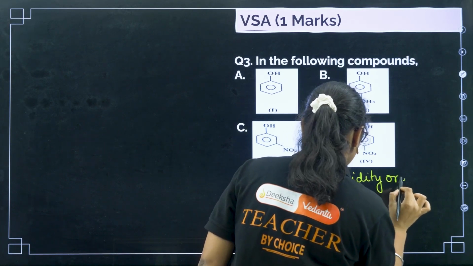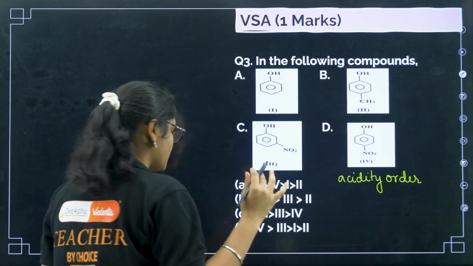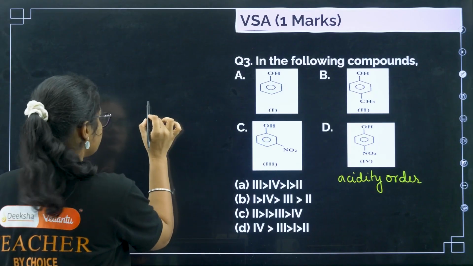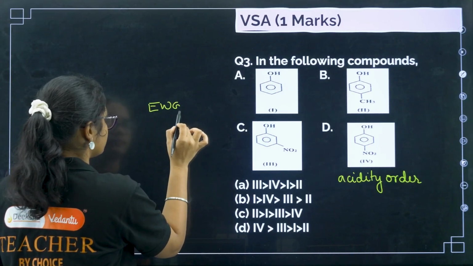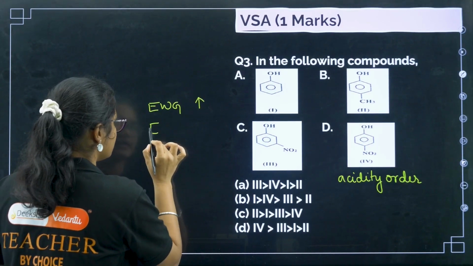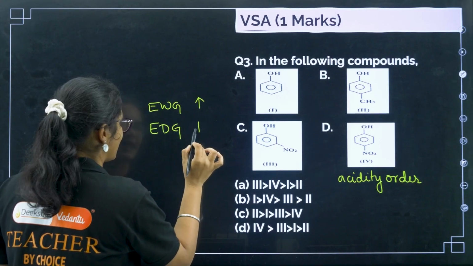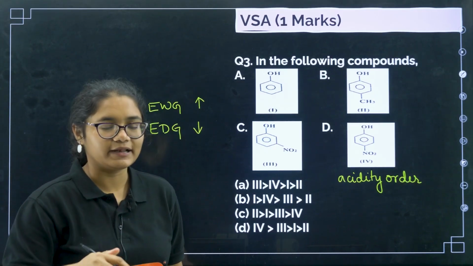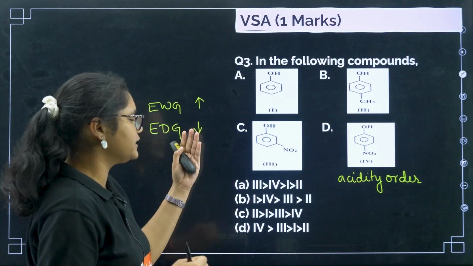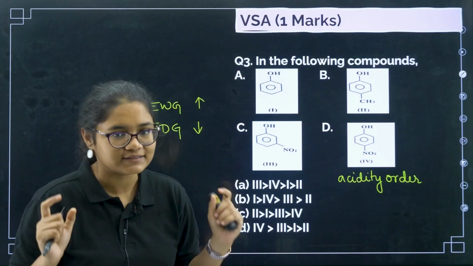Okay, acidity order. Now what about acidity order you should know? If you have electron withdrawing group, then acidity increases. If you have electron donating group, then acidity decreases, right? Electron withdrawing group will increase the acidity, electron donating group will decrease the acidity.